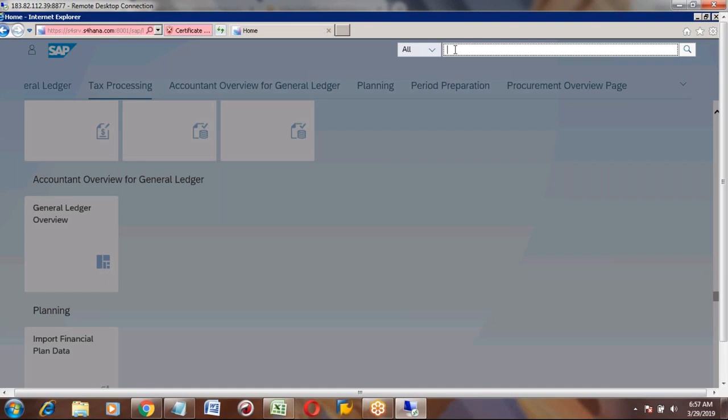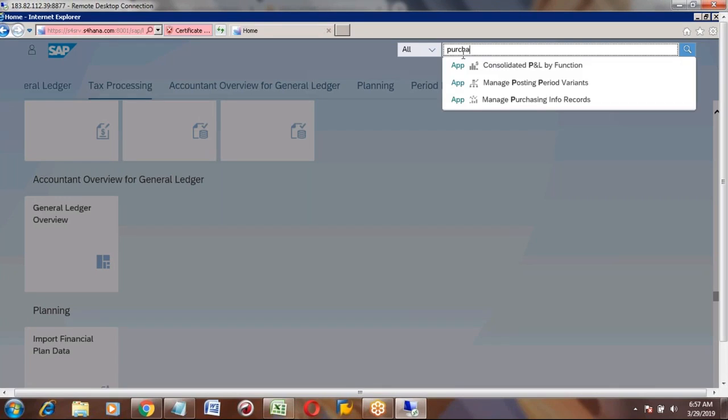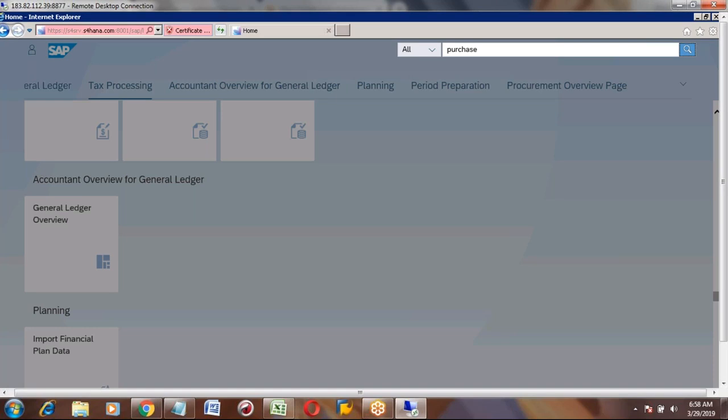Here you can type something like purchase, and it will show you the purchase related Fiori apps. Or you can click search once again, and it will show you all purchase related Fiori tiles. From there you can select which one you want to open.